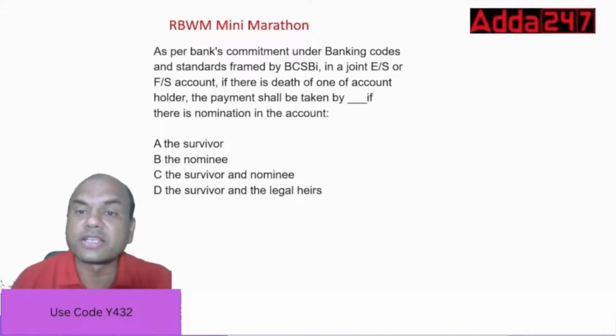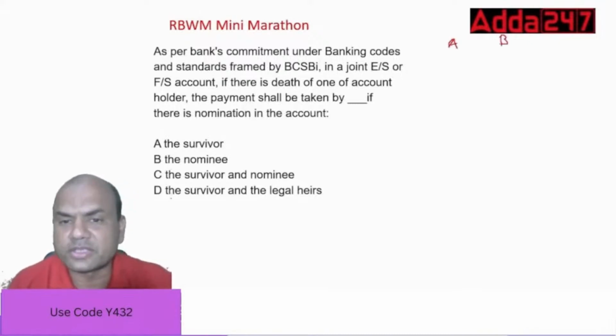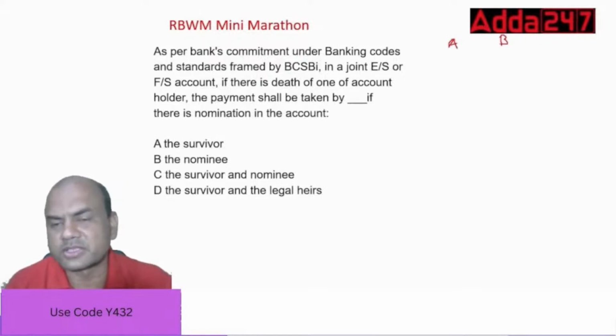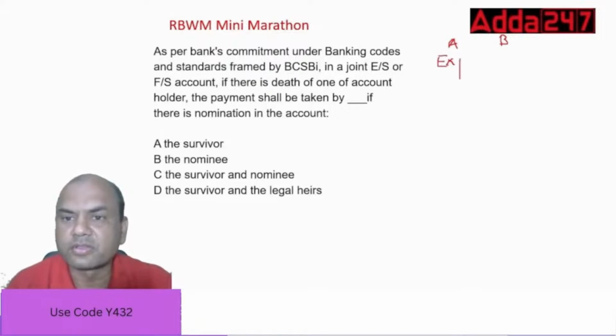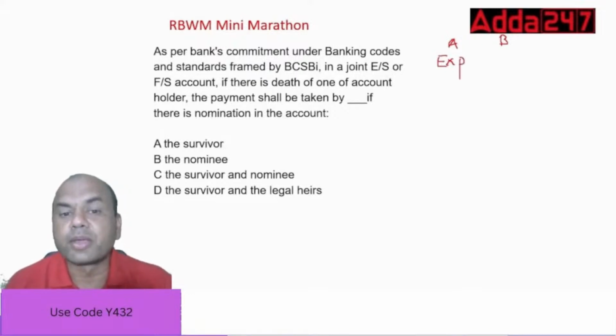Here the question is A and B are the account holders, and it is ERS or FRS. Now A expires. So the payment shall be taken by dash if there is nomination in the account. Nomination means, suppose both of them have given the nomination. So who will get the funds?